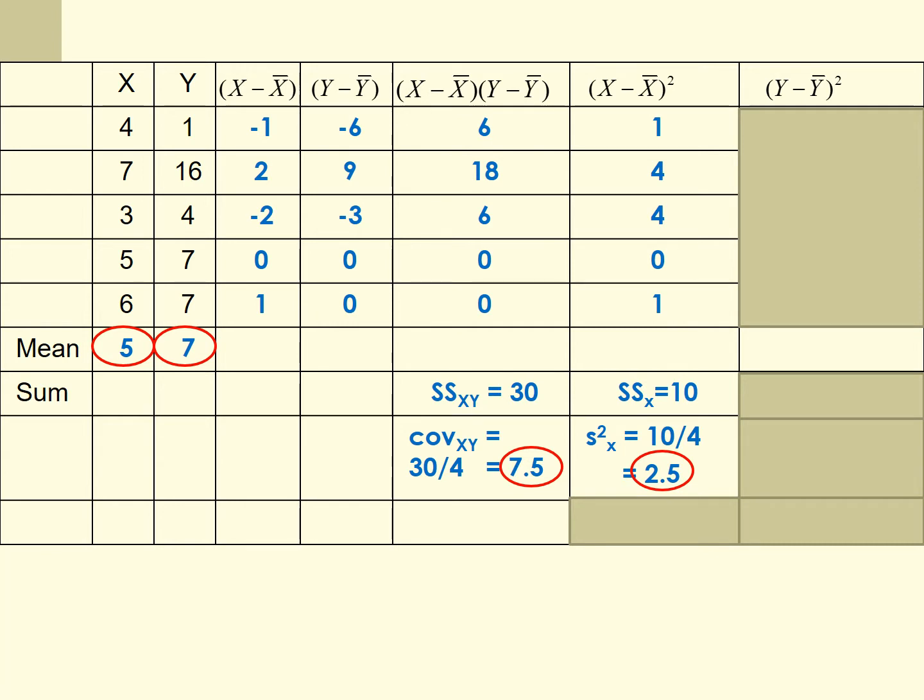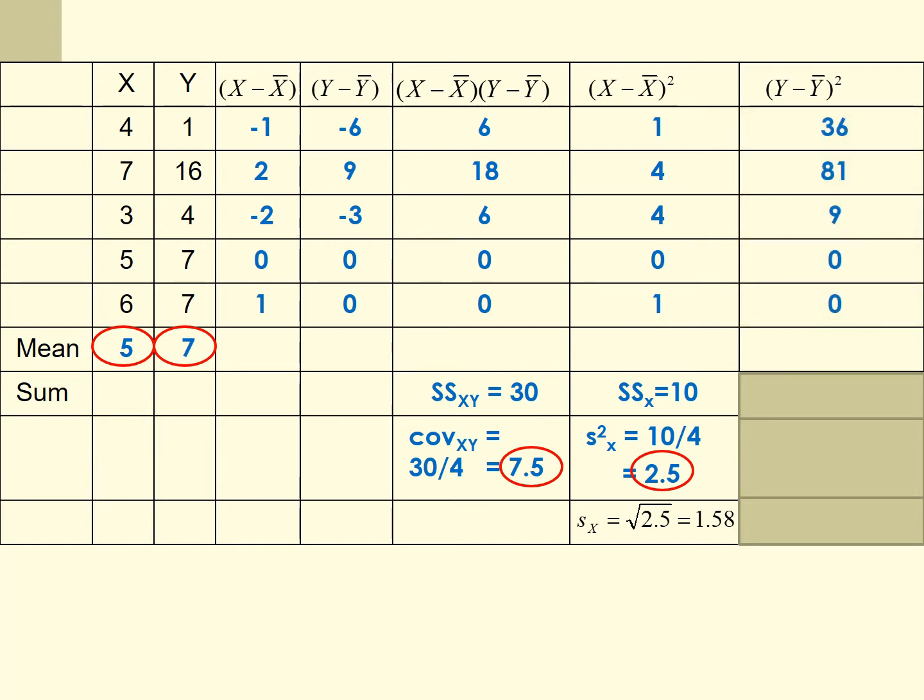The covariance is 7.5. Standard deviation of x is the square root of 2.5. It is 1.58. Now let's compute the standard deviation of y. So we square each deviation score. We will have 36, 81, 9, 0, 0. We add them together. Sum of the squares for y is 126.